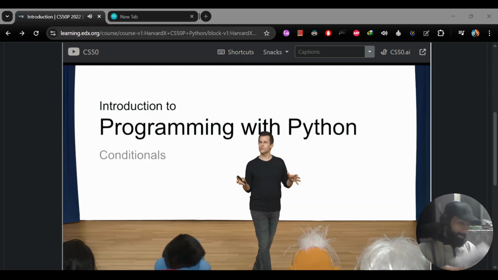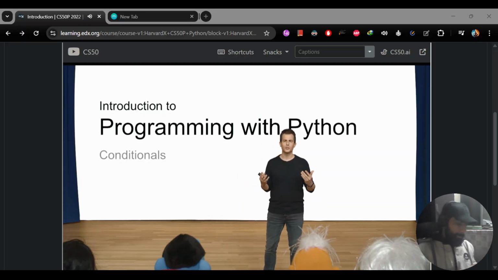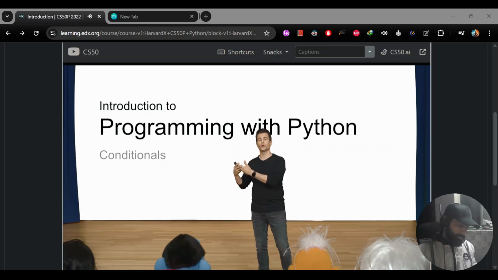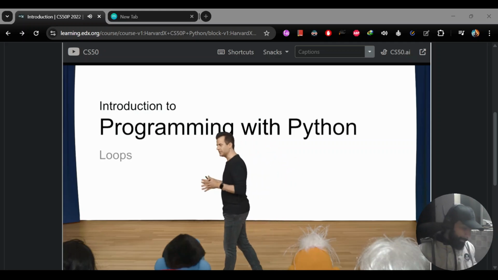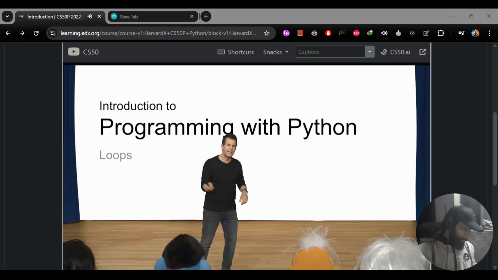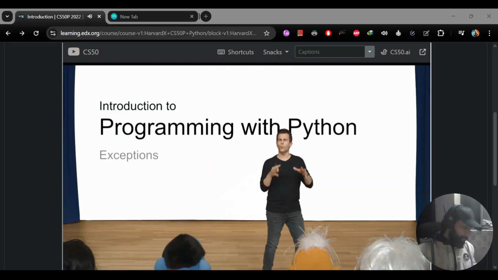but you can compose those smaller solutions into solutions to larger problems still. We'll then transition to a look at conditionals, a way in code of expressing yourself logically, to maybe do something if some question has an answer of true, or not do something if the answer is false. We'll transition thereafter to introducing you to loops, the ability in code to do something again and again and again some number of times. We'll then transition to something a little more technical known as exceptions.